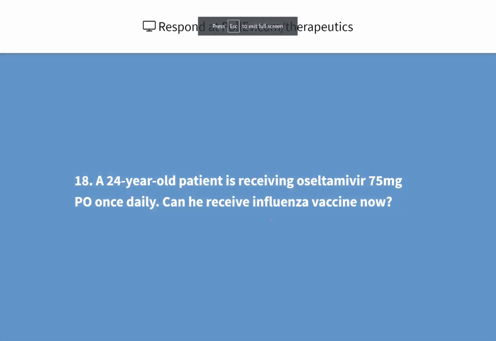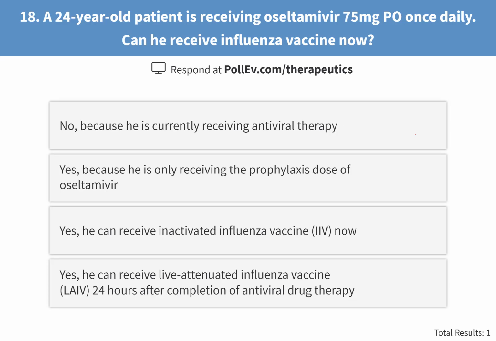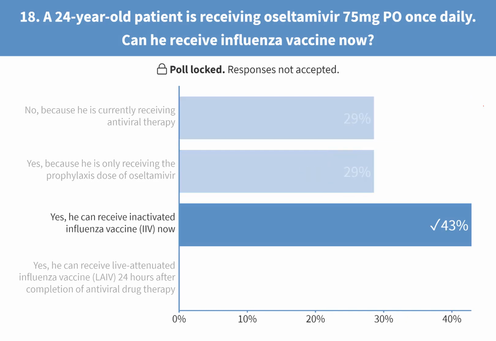Okay, well done, Mutib. A 24-year-old patient is receiving oseltamivir. Can he receive flu vaccine now? No, because he's currently receiving antiviral therapy. Yes, because he's only receiving the prophylaxis dose. Yes, he can receive inactivated vaccine. Yes, he can receive the live flu vaccine. I will display the answer because we have finished the computation anyway. The answer was yes, he can receive it while having the antiviral therapy, but the inactivated one. Okay, everybody, any questions about vaccination?